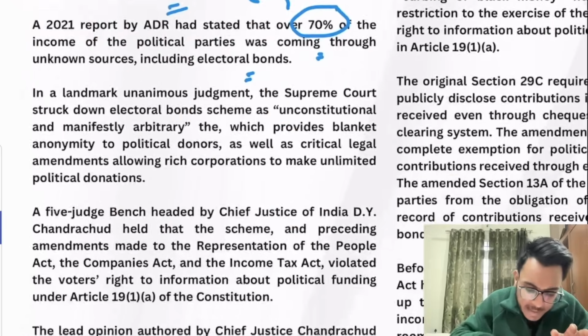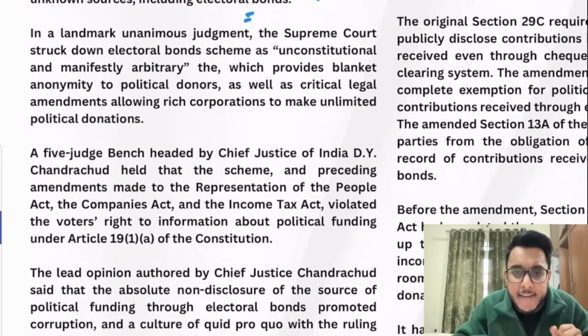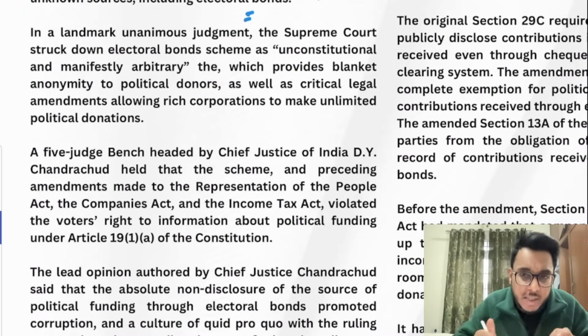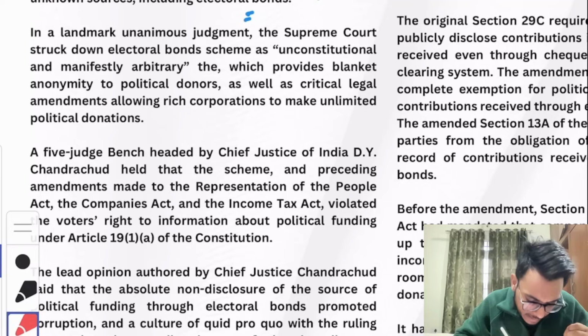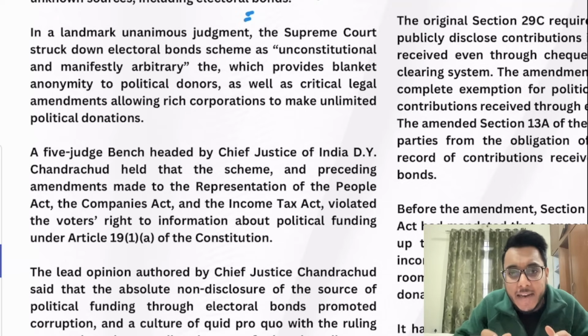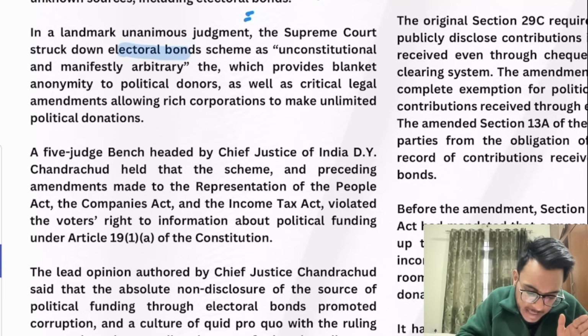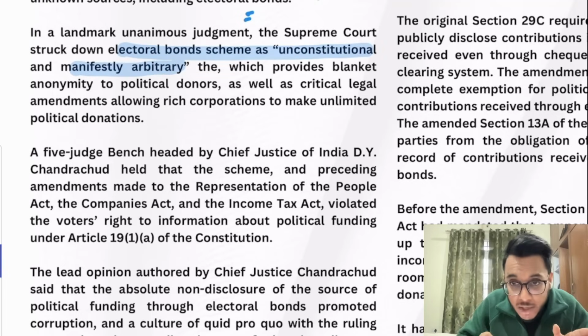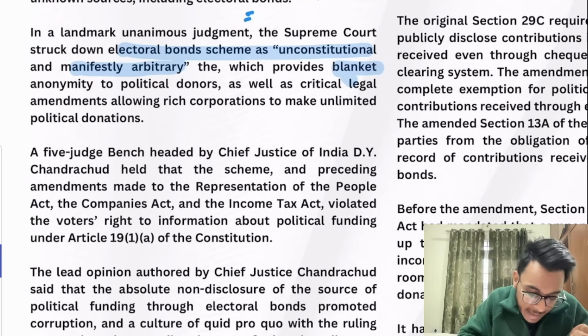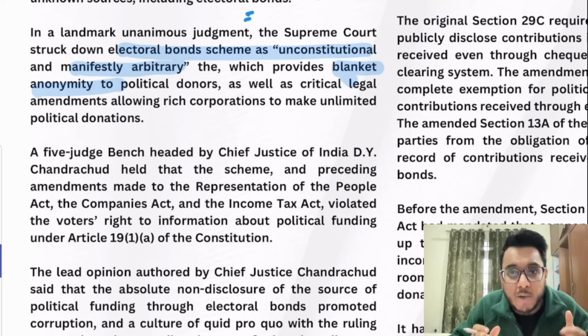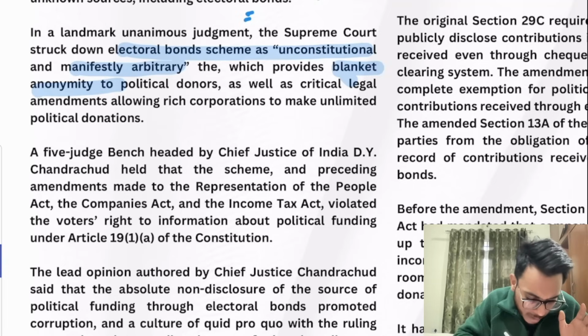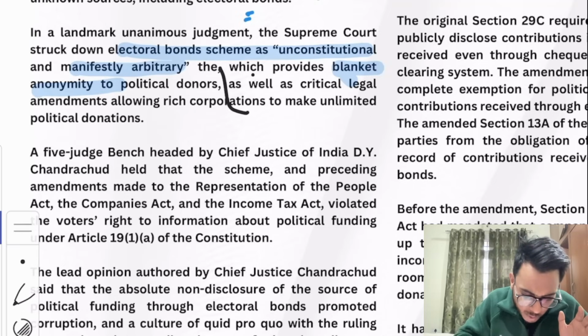Now, the Supreme Court has given its ruling, and in this unanimous judgment, the Supreme Court held that electoral bonds go against the constitution, and therefore this electoral bond scheme is unconstitutional. It is manifestly arbitrary. It gives blanket anonymity to political donors, the ones who are giving the political donation, and therefore it is not allowed in a constitutional democracy. This entire scheme has been struck down.